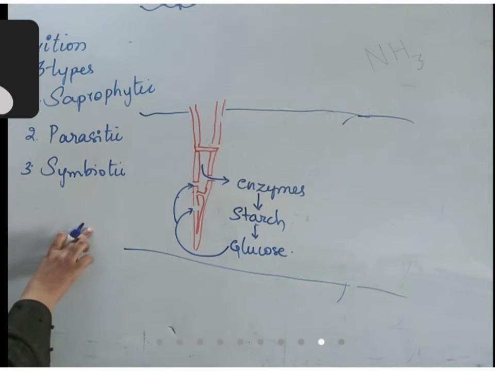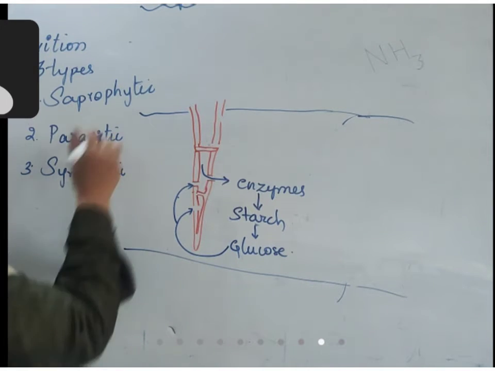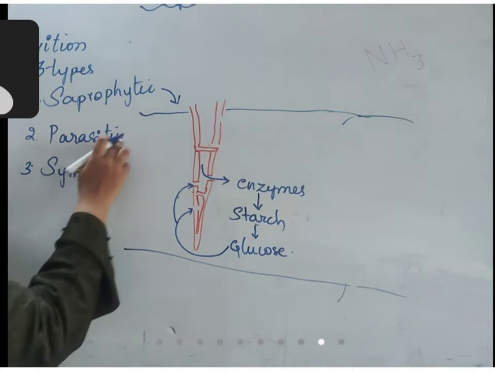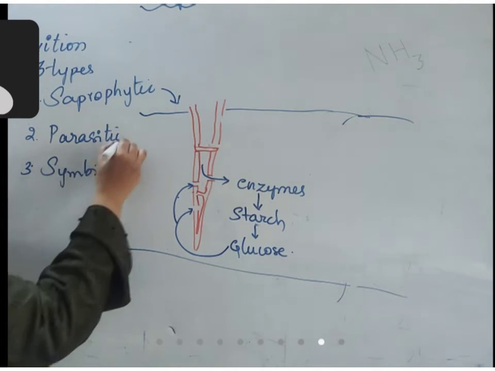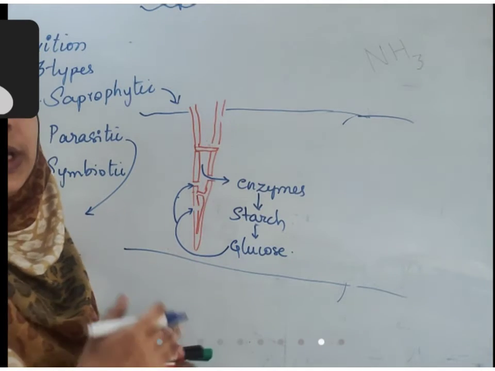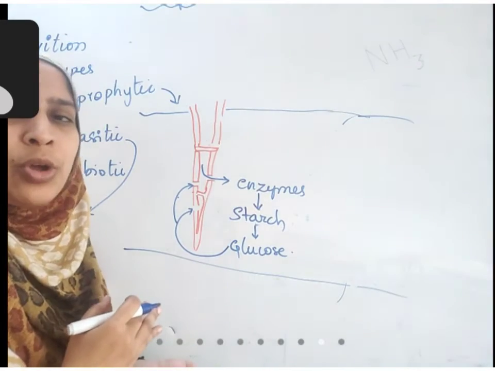So this type of nutrition is called saprophytic nutrition. Next, parasitic nutrition means the organism lives in another organism's body and causes diseases, causes harm to that organism.